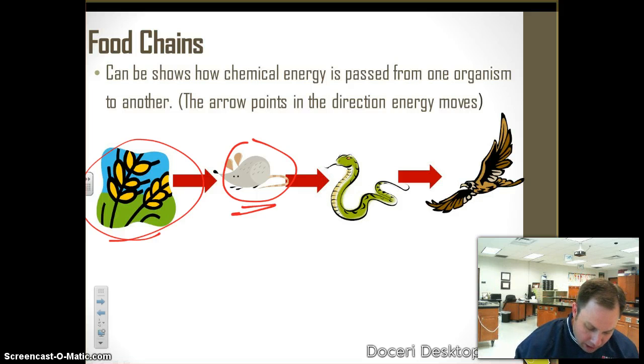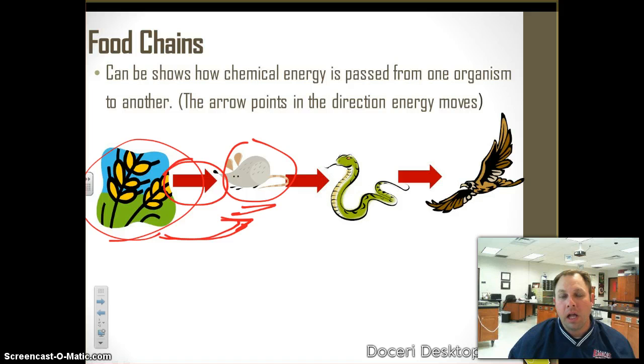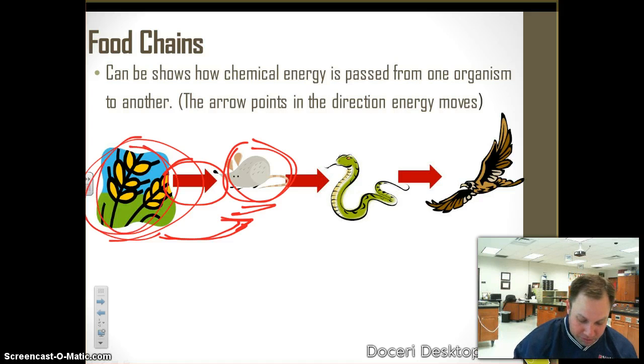Now notice this arrow right here. The arrow is going from the producer to the consumer, from the plant to the animal. A lot of people think that the arrow is telling us what eats what. Now this doesn't make sense in this example, because the plant, here the wheat, does not eat the mouse. Plants don't eat animals.